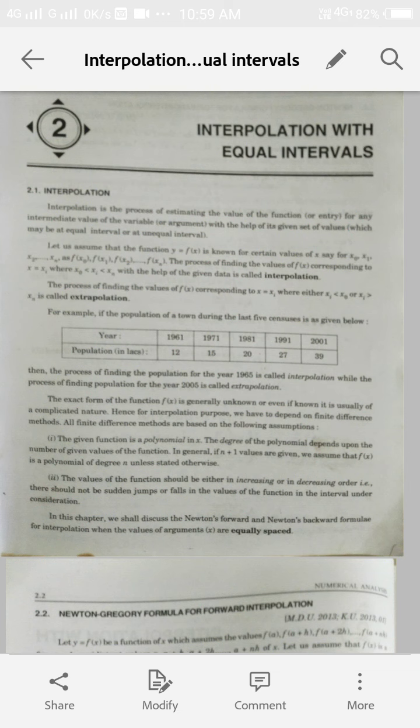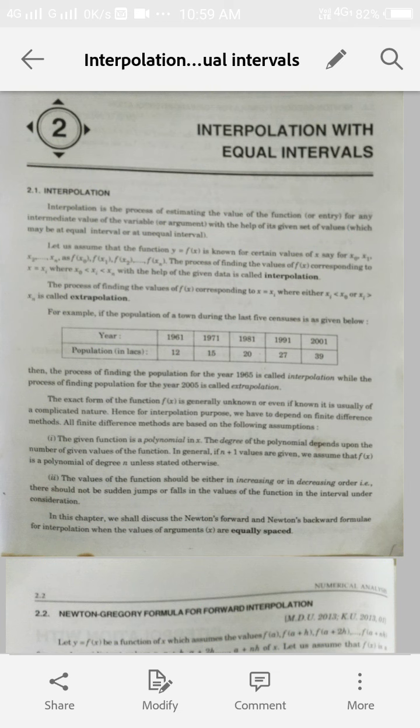And when we are to find the value of the function at the point x equal to xi, where xi does not lie between x0 and xn, either xi may be less than x0 or xi may be greater than xn, then that process is called extrapolation. Okay, let us take an example.